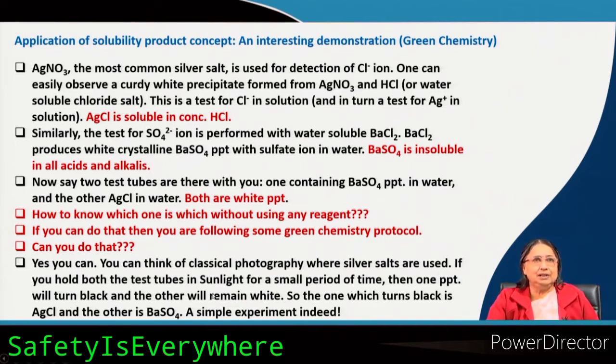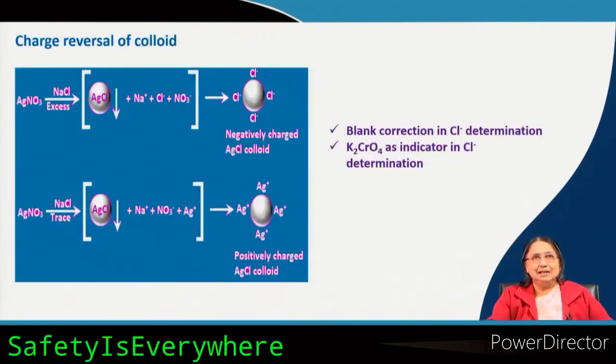Now, if you hold both the test tubes in sunlight for a small period of time, then one precipitate will turn black and the other will remain white. Which one will turn black and which one will remain the same? Silver chloride will turn black. Why? Because with photons, this will decompose to form silver, and silver is black, and barium sulphate will not react with the photon. So, it will remain the same. It is a very simple experiment to understand, and this is a green chemistry protocol, a green chemistry approach.